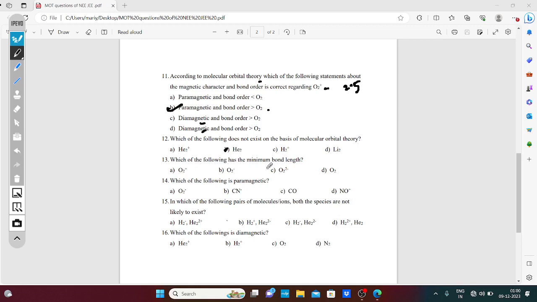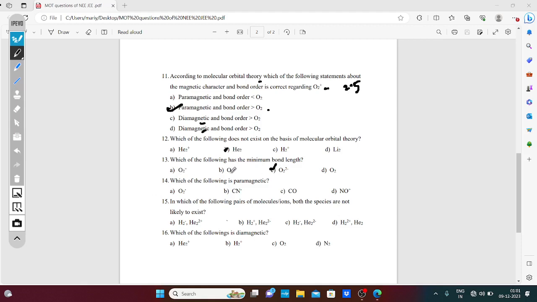Which of the following has the maximum bond length? See here, bond lengths are given. As bond order increases, bond length decreases. This is 2.5, this is 2, this is 1.5, this is 1. Maximum bond length: the answer is this.